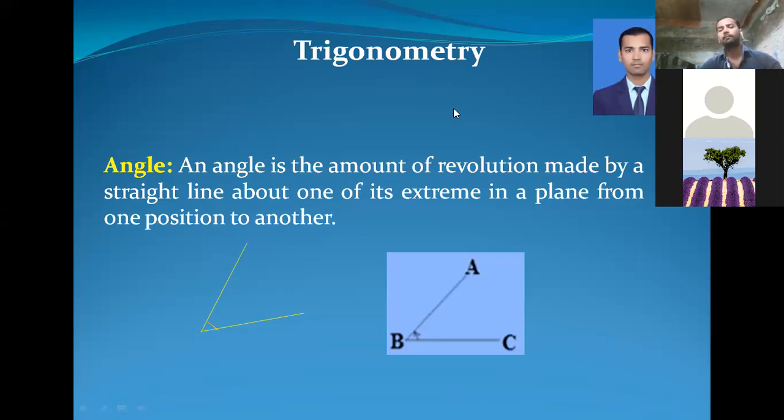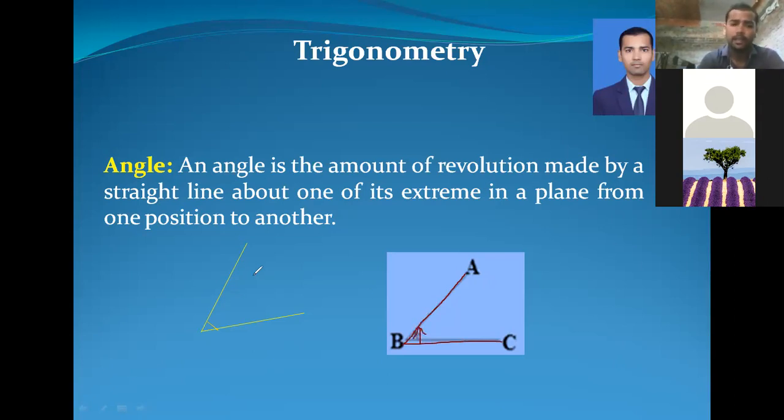Simply consider this: when two straight lines meet with each other at a point, like this, and it revolves from one line to the other line like this, then that type of revolution is known as the angle.